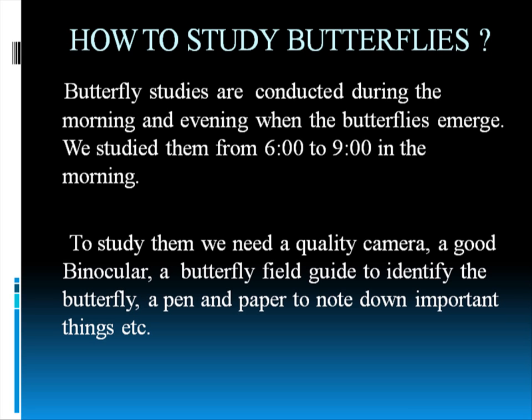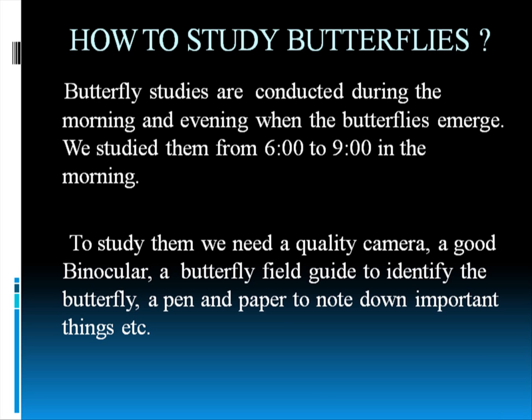But if you don't have a binocular, then obviously a good quality zoom camera is always necessary. If the camera is not there, how can we take the picture and then say that this butterfly is that? You need proof that you have found this butterfly, right? It is also important for identification. Then butterfly guides or field guides are very important to identify a butterfly, and to note which butterfly you have seen, or what you have seen it doing.